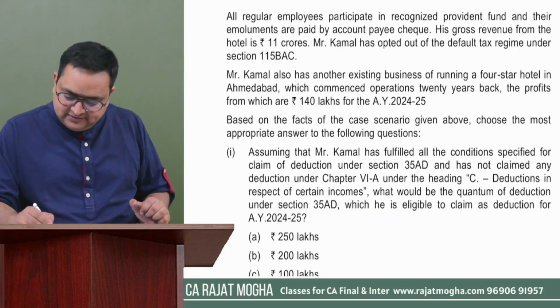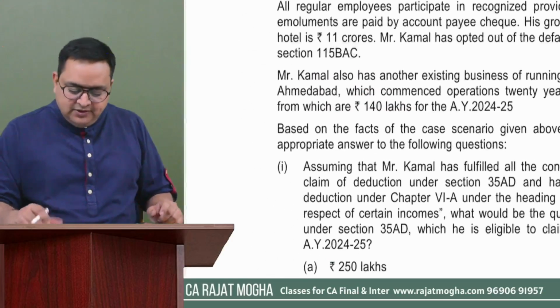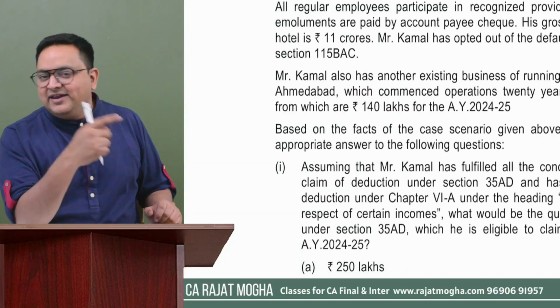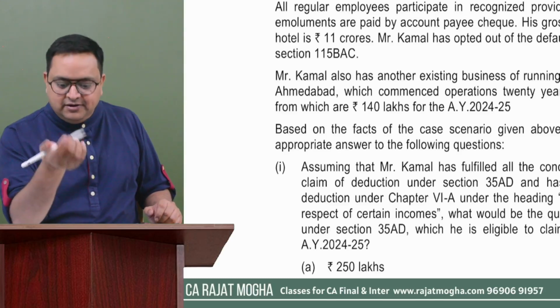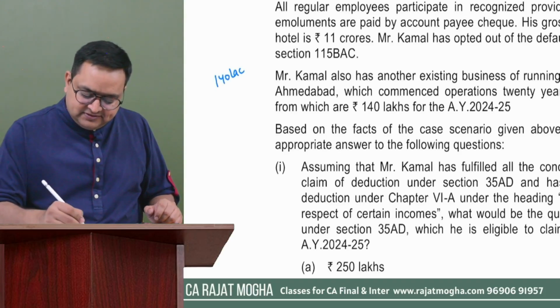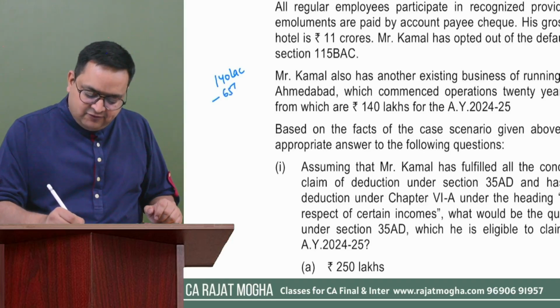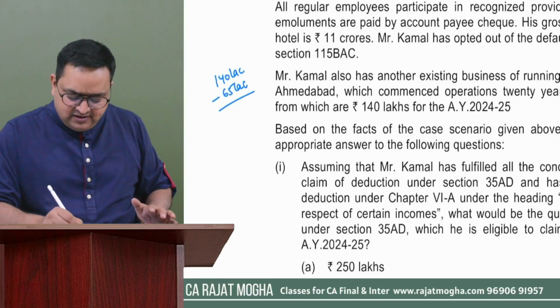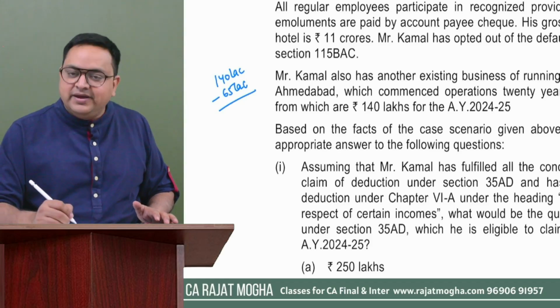He has another business of a 4-star hotel from where this person is earning 140 lakh. This is also a specified business, and the loss of 65 lakh can be set off from this particular business. So 140 lakh is the profit from this business, and 65 lakh was the loss. That loss can be set off against any specified business. So we are now setting it off from here.